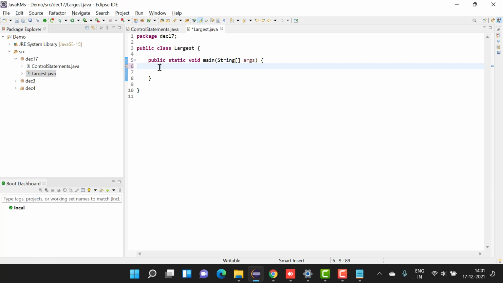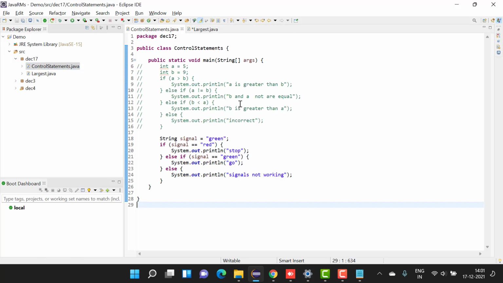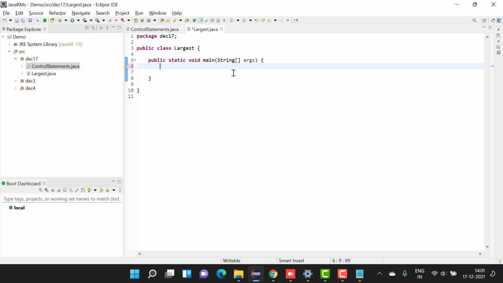See, till now whatever we have done, we have given a equal to 5, a equal to 9, we have given signal equal to green, means we gave the details hard coded. We are not taking any input from the user. From now onwards, we will take inputs from the user. So if you want to take inputs from the user, you have to have some necessary things. First thing is you need to have a scanner.